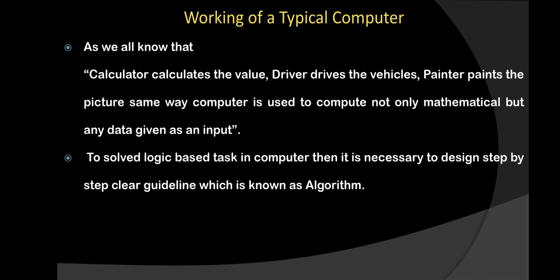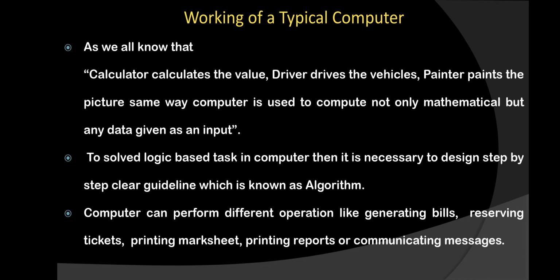In the same way, inside the computer, whenever you want to work, before that it is necessary to set basic clear guidelines so that you can get the idea of how to do the work. These clear guidelines can be set with the help of an algorithm, in which you write step by step instructions, and when you follow those instructions, you can get your result very easily.